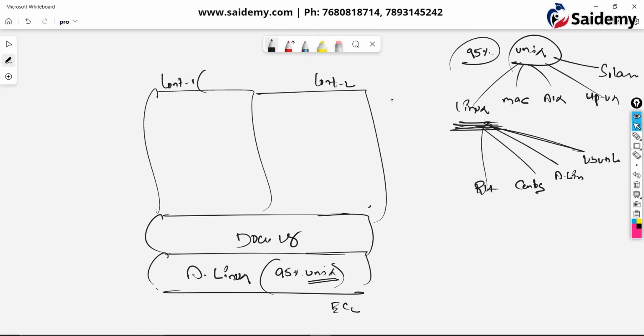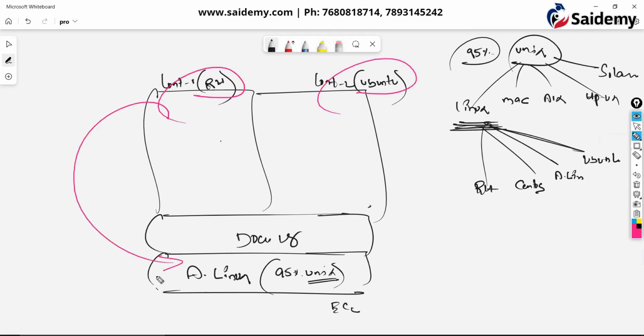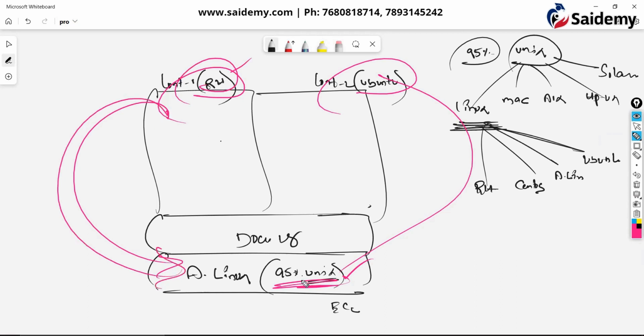Suppose I want container 1 to have the Red Hat operating system and container 2 to have Ubuntu. Whether it's Red Hat, Ubuntu or Amazon Linux, 95% Unix is the same. So these two containers depend upon the base machine's OS for that 95% of Unix. Red Hat needs 95% Unix, so it will depend upon the base machine's Unix, and the remaining 5% is the Red Hat related part.